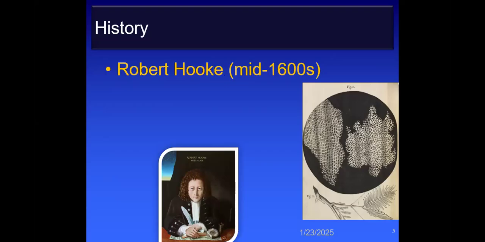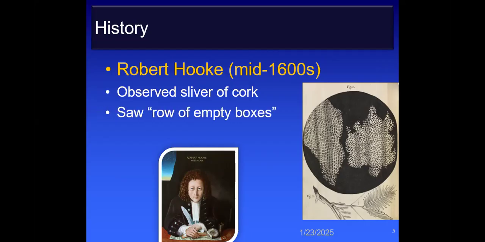The history of the cell. Initially, the cell was seen for the first time by Robert Hooke in the mid 1600s. He observed the cellular structure of cork, and in that he saw rows of empty boxes, and that's why he termed these chambers, this row of empty boxes, as cells, because cell literally means a chamber.